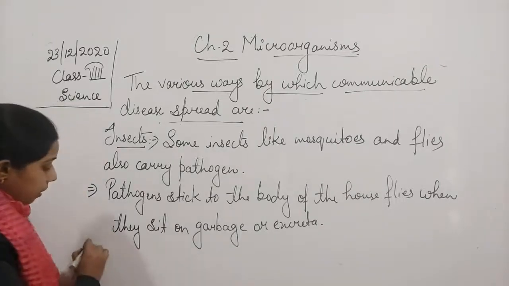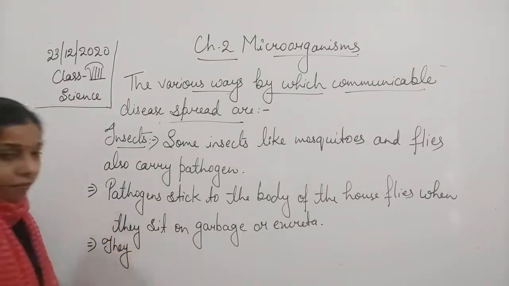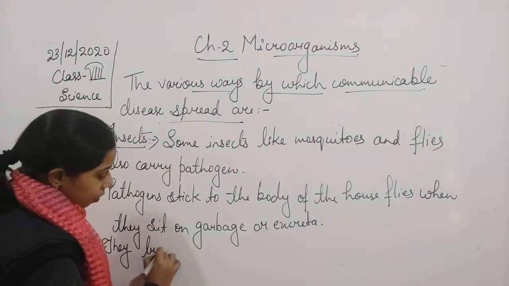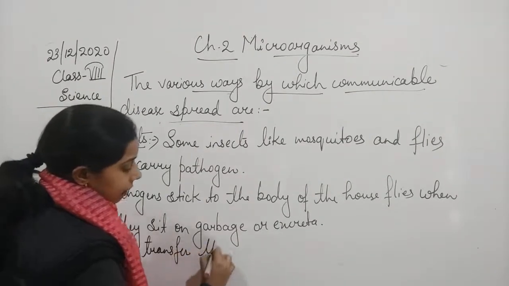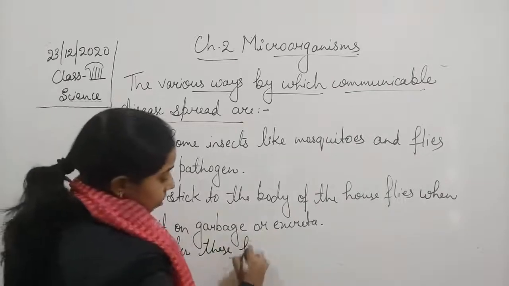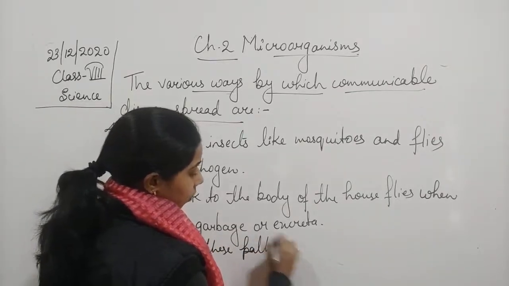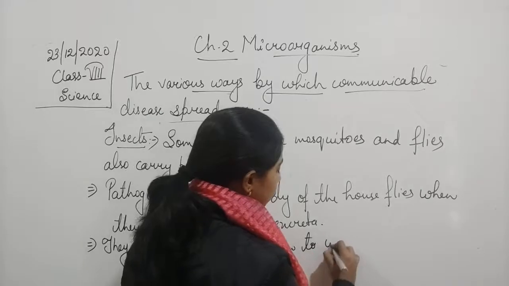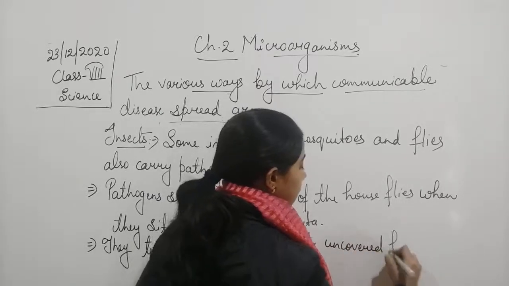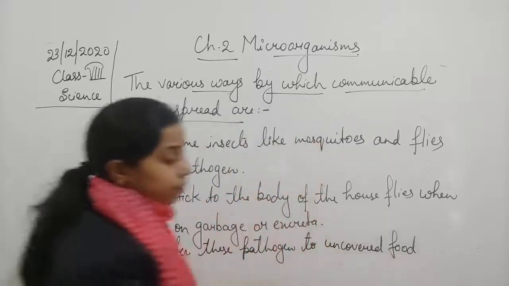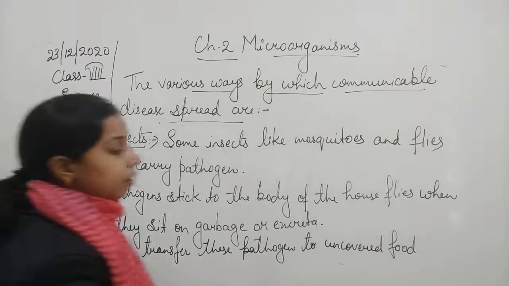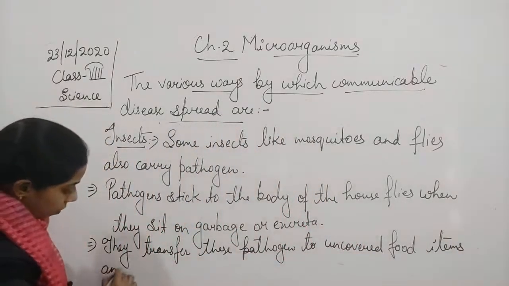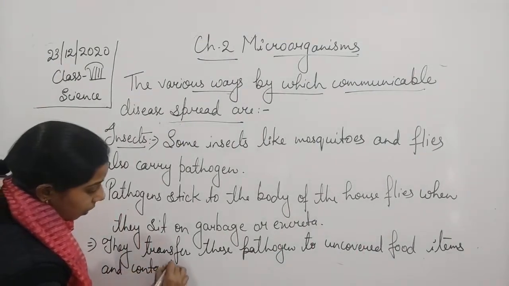So we can also write that they carry or transfer these pathogens to the uncovered food items and contaminate them.